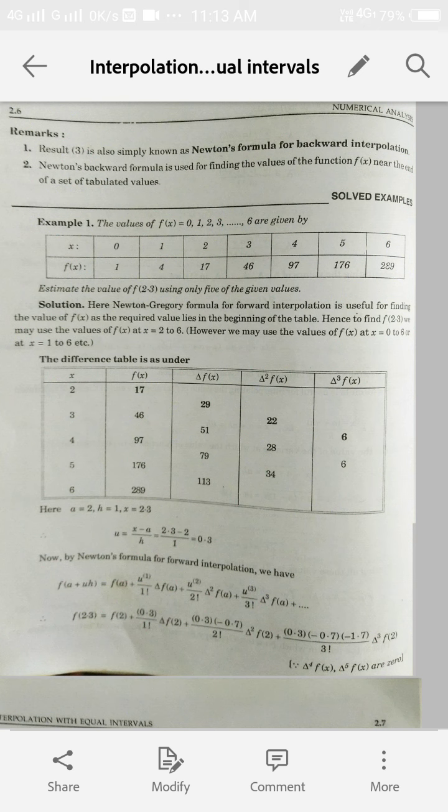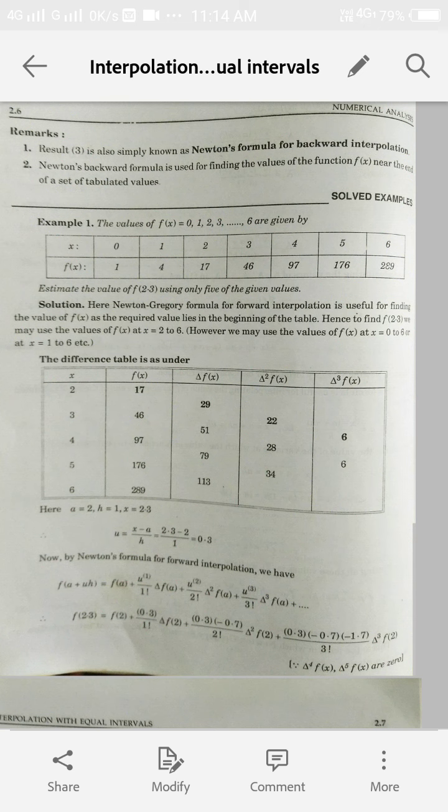How will we calculate this? This will be the difference of consecutive values of f(x). Look at the second column, the values of f(x). For the first entry in the third column, we subtract 17 from 46, and that comes out to be 29. For the second entry, 97 minus 46. For the third entry, 176 minus 97, and last, 289 minus 176. In this way we can find all the elements of the first forward difference.